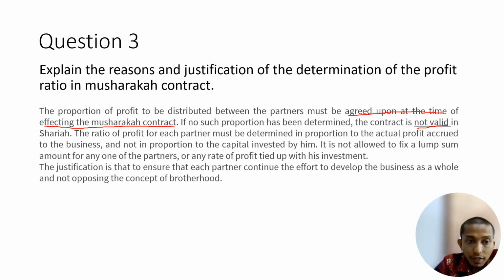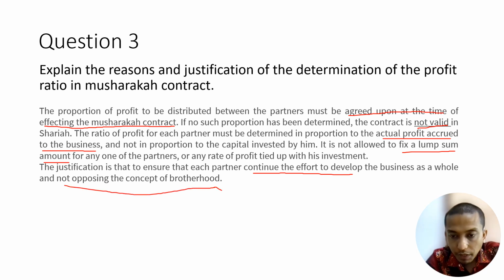All right. In Sharia, the profit ratio for each partner must be determined in proportion to the actual profit accrued to the business, not in proportion to the capital invested by him. It is not allowed to fix a lump sum amount for any one of the partners, or any rate of the profit tied up with the investment. So this justification is to ensure that each partner continues the effort to develop the business as a whole and is not opposing the concept of brotherhood.